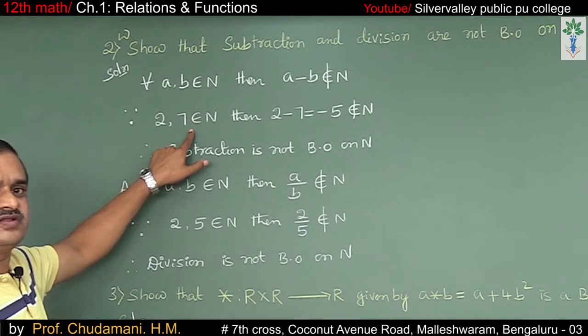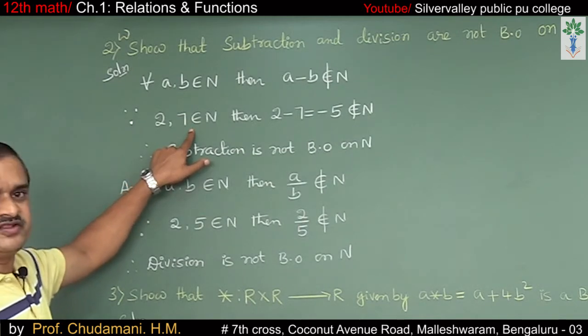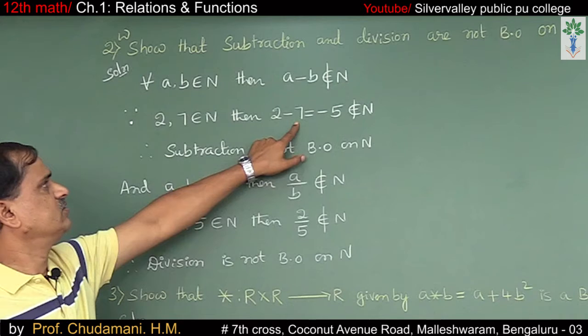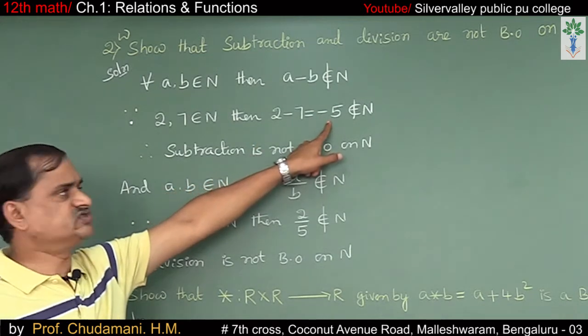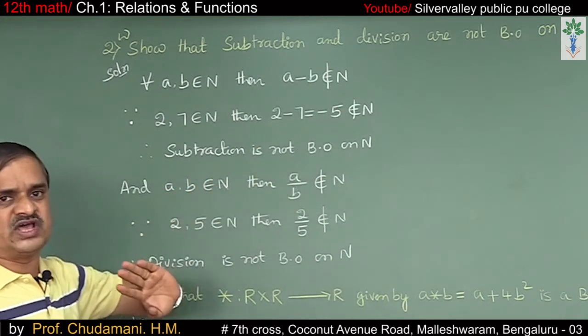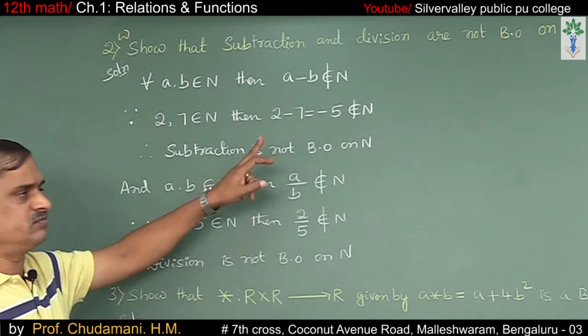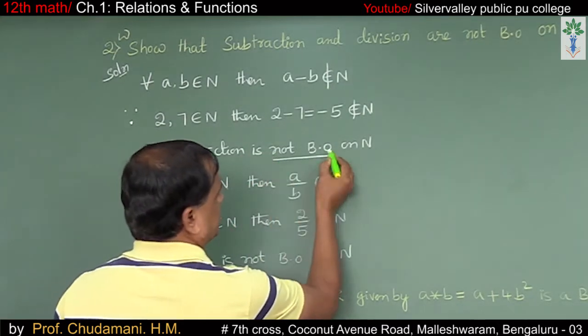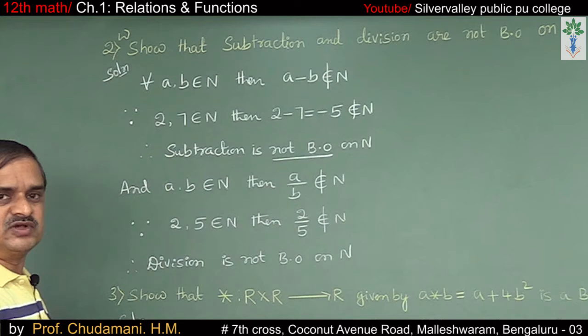Whenever A is less than B, it is not true. Say 2 minus 7 means minus 5, which does not belong to the natural numbers. Minus 5 is not a natural number, you know. Therefore, subtraction is not a binary operation on the set of natural numbers.